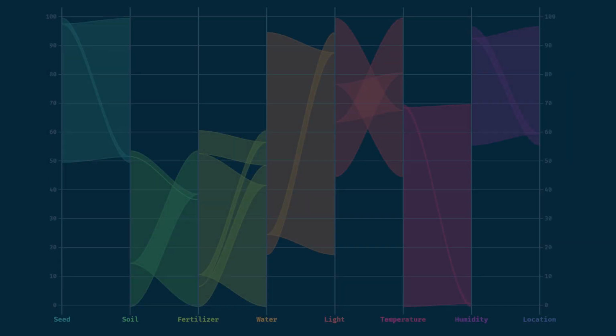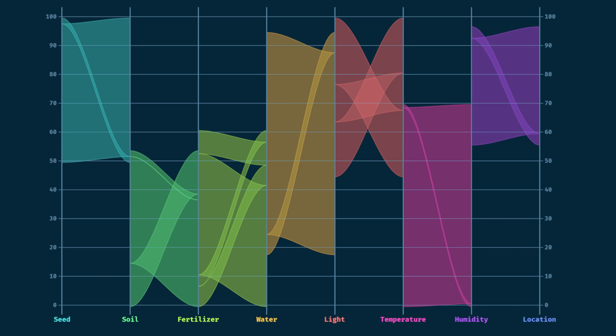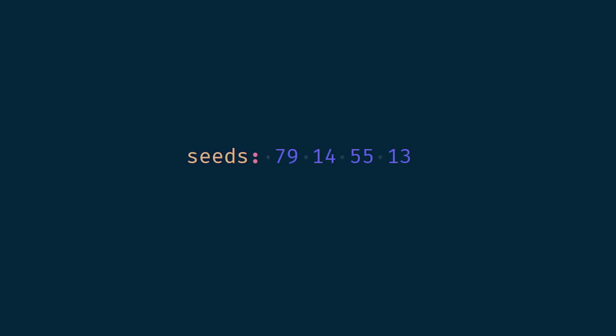Our character discovers that the number of seeds we tested is too low. The first line of our input actually describes ranges of seed numbers. The values come in pairs. The first number describes the start number and the second the length of the range.